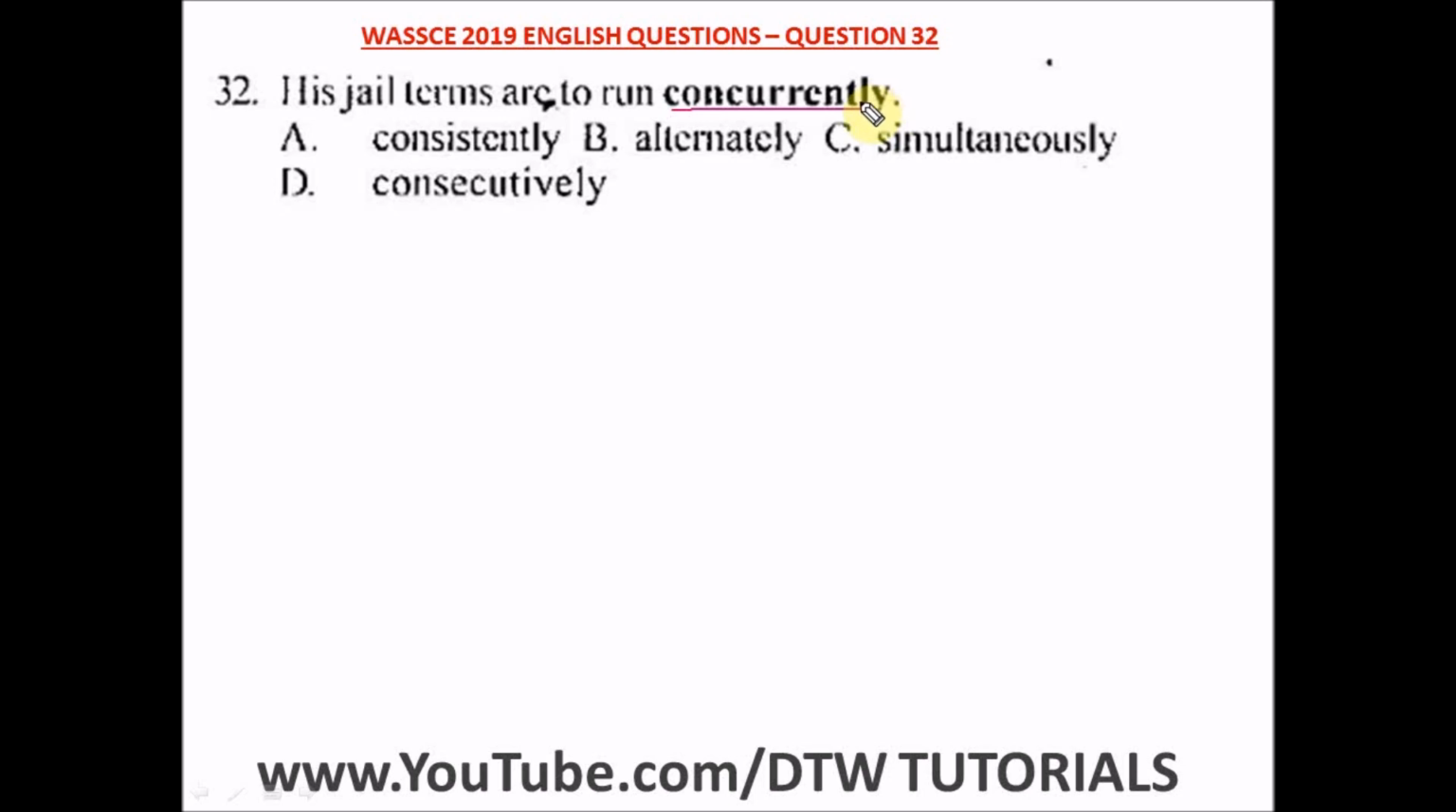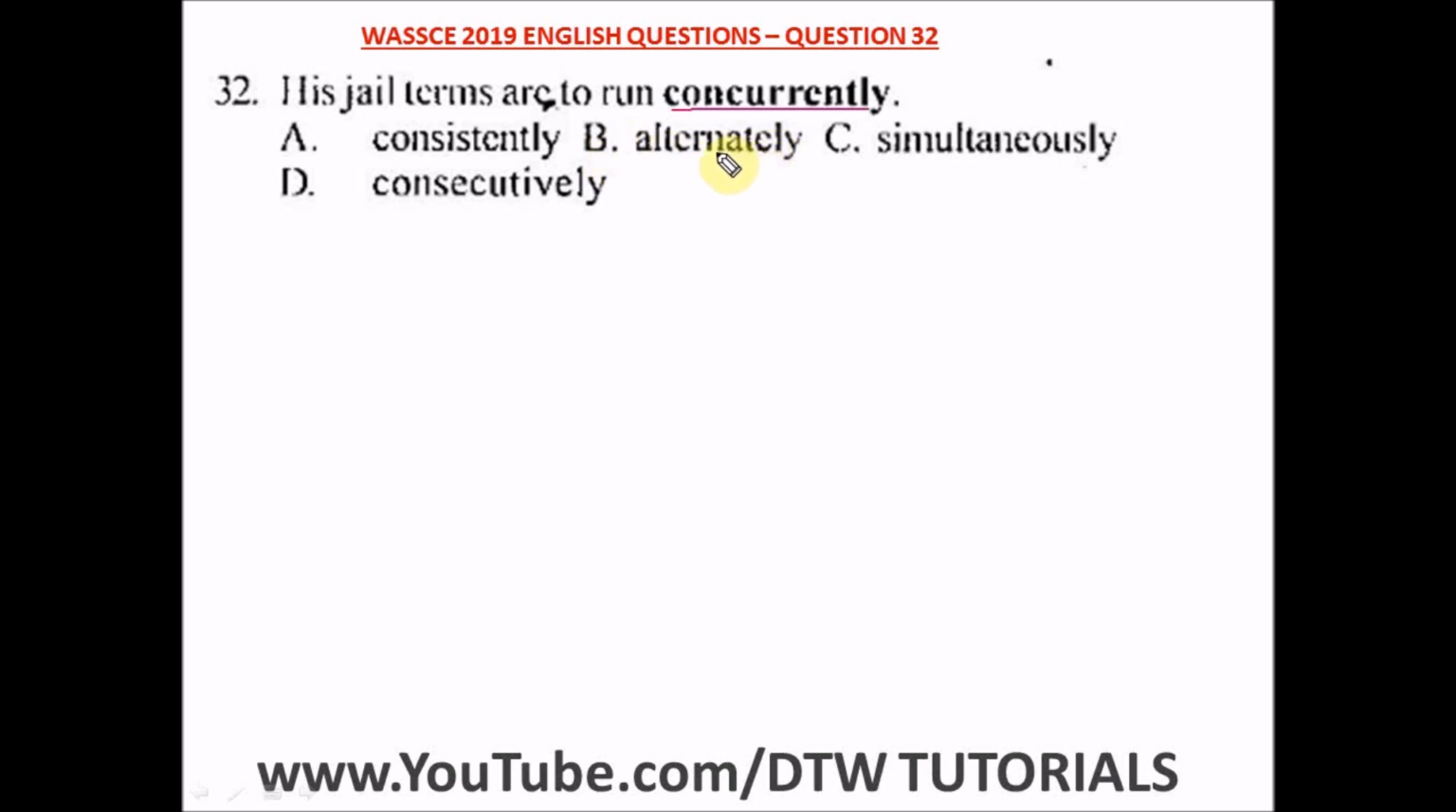When you do something concurrently, let's say you're doing maybe a PG in Unilag and also doing an online course in another university abroad. So you're doing both at the same time. That's concurrently. So simultaneously. That's what concurrently means, at the same time. Whereas consistently means on every occasion.